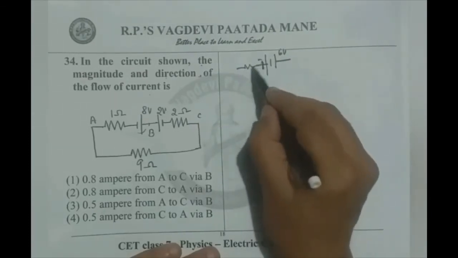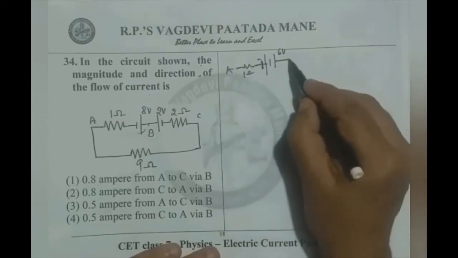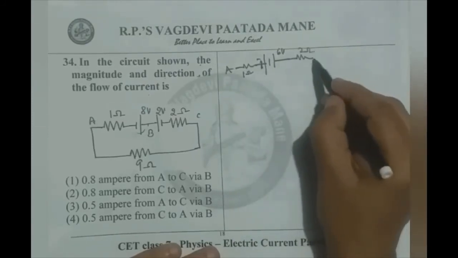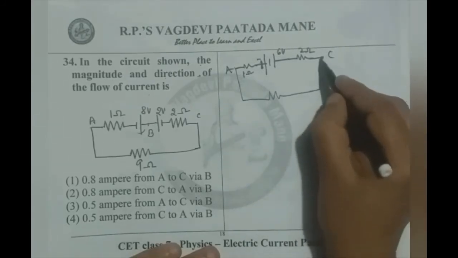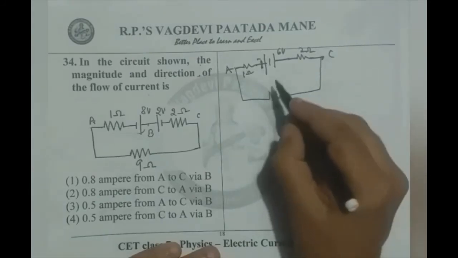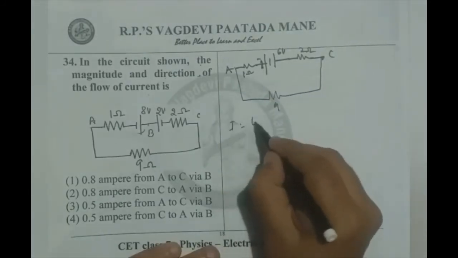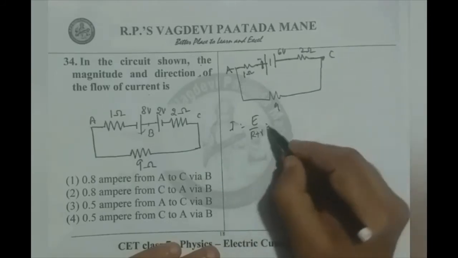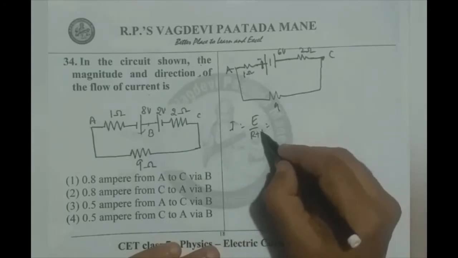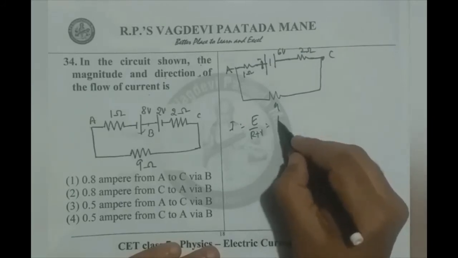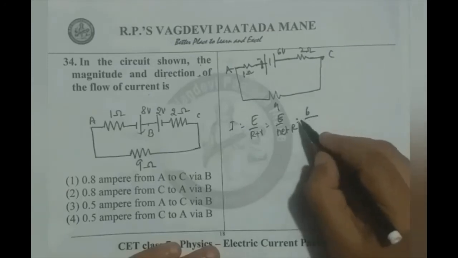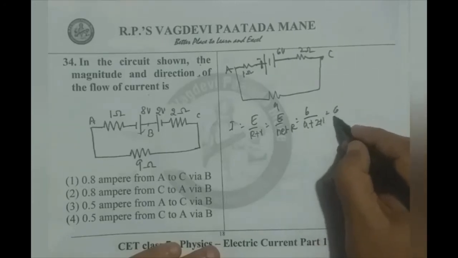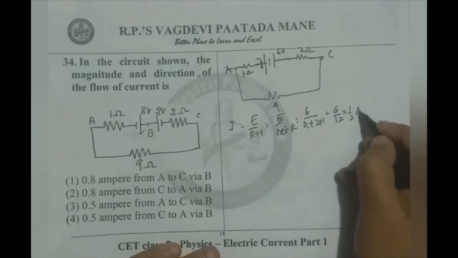Now this is 1 ohm, this is our A, and this is 2 ohm, this is our C, and this is 9 ohm. So net current can be calculated by the formula I equals E by R plus r, or E by net R, that is E is 6 by R is 9 plus 2 plus 1, that is 6 by 12, 1 by 2 ampere.